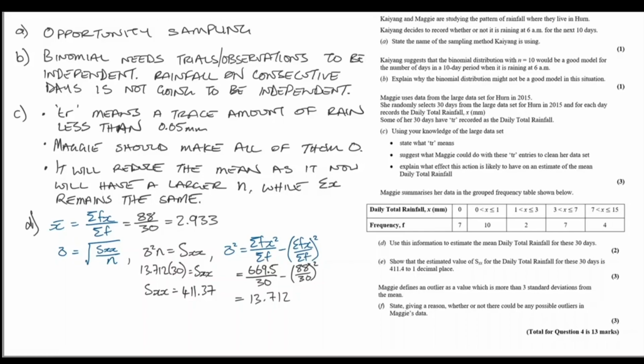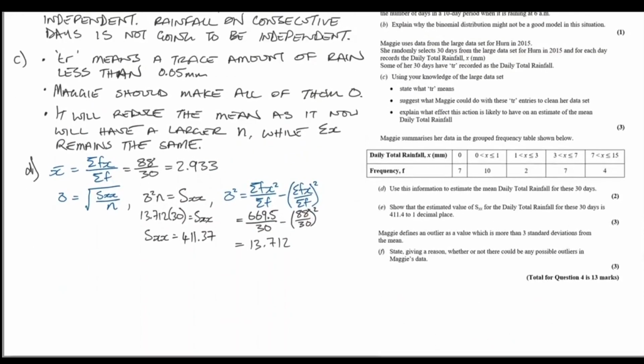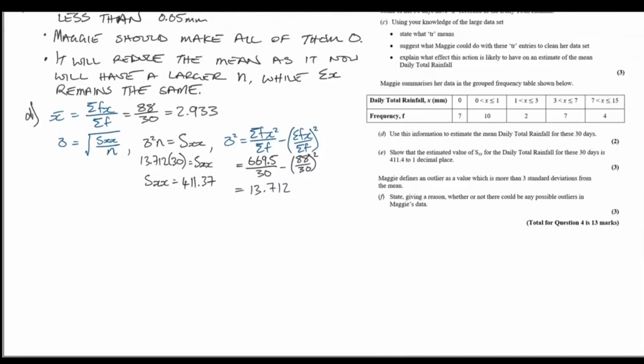We're then told that Maggie defines an outlier as a value which is more than 3 standard deviations from the mean. State, giving a reason, whether or not there could be any possible outliers in Maggie's data. Well, let's do Maggie's calculation. x bar plus or minus 3 standard deviations. x bar we already calculated to be 2.933, and the standard deviation is the square root of 13.712. This, once again, was on our calculator screen. It's 3.703. So x bar plus or minus 3 standard deviations gets us negative 8.176 and 14.042.